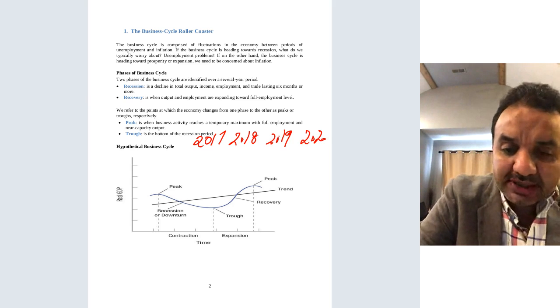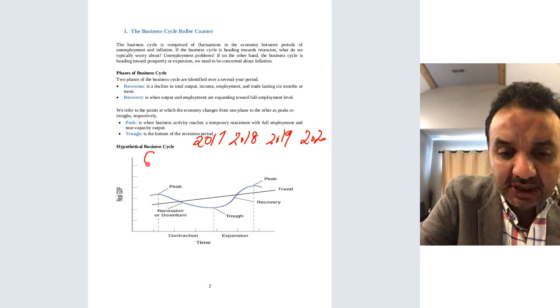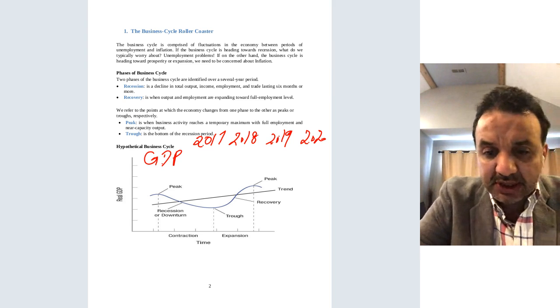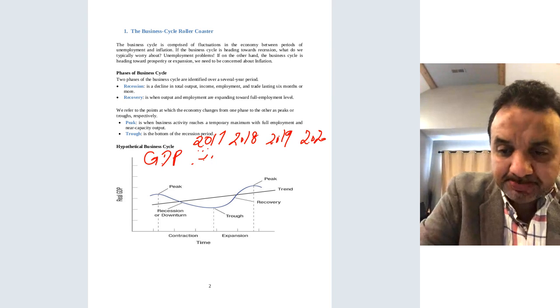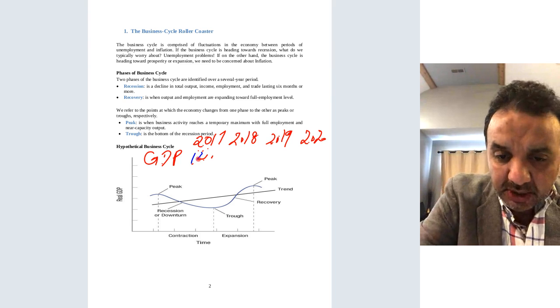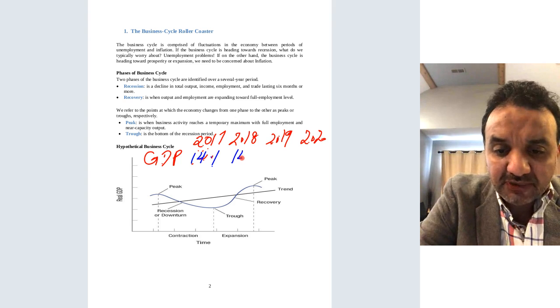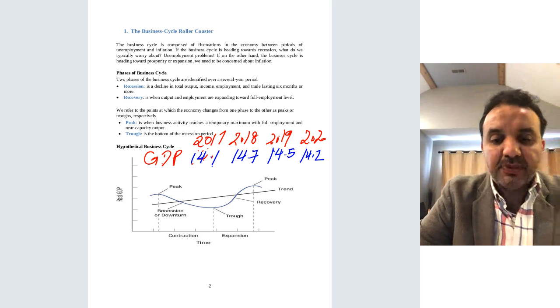Okay, so let's say in 2017 I'm going to put the GDP. Let's say this was 14.1 trillion. Let's say here it becomes 14.7, and here it becomes 14.5, and here it becomes 14.2.